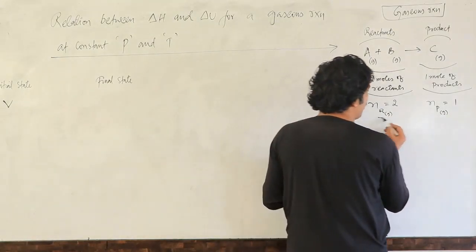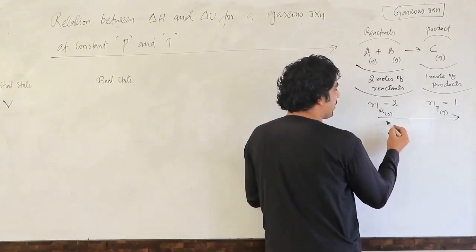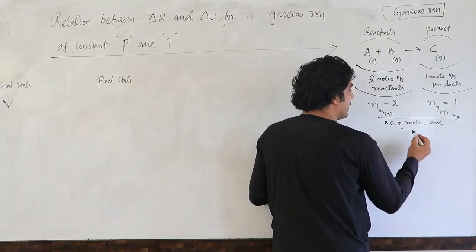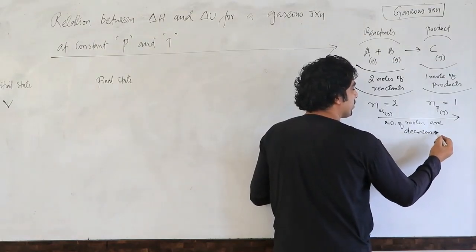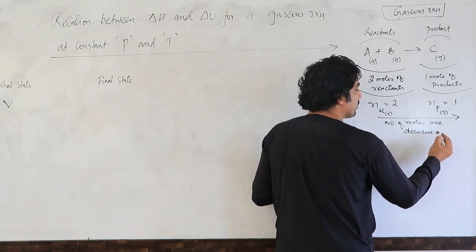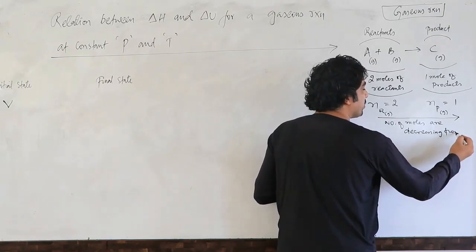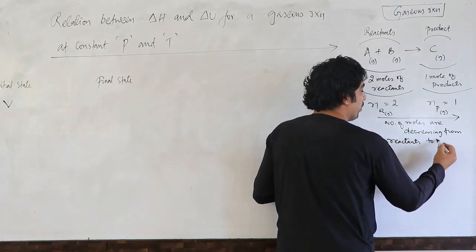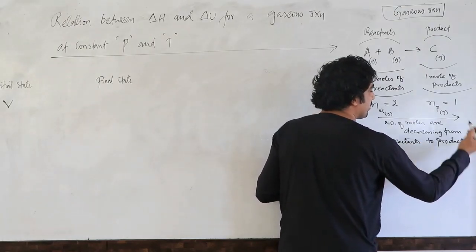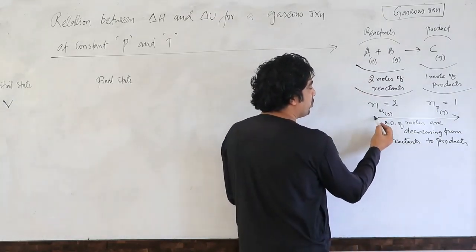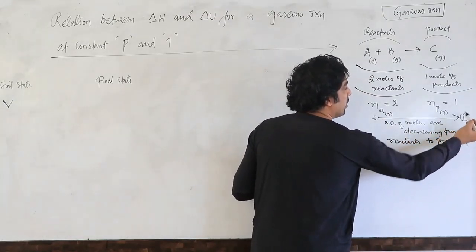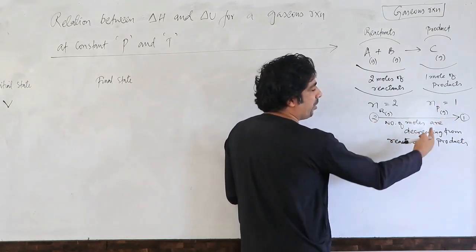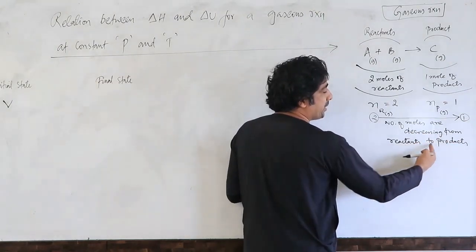So when we move from reactants to products, I will write down, number of moles are decreasing, from 2 moles to 1 mole. So number of moles are decreasing from reactants to products.